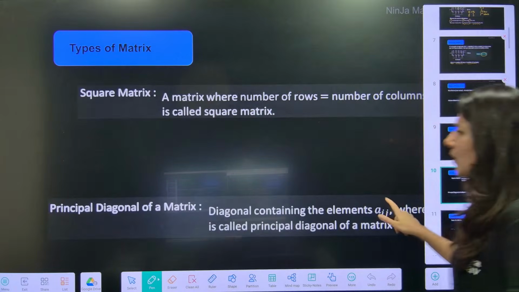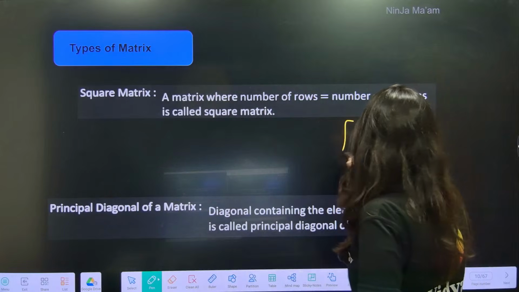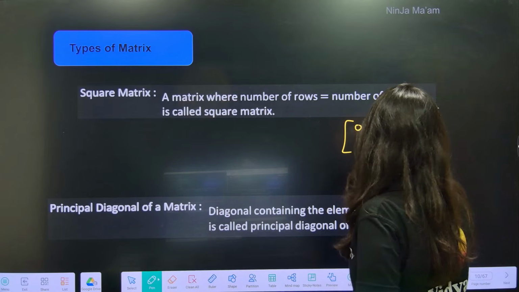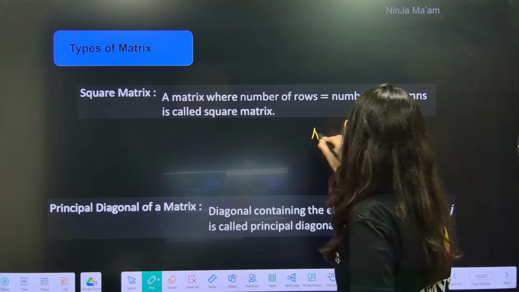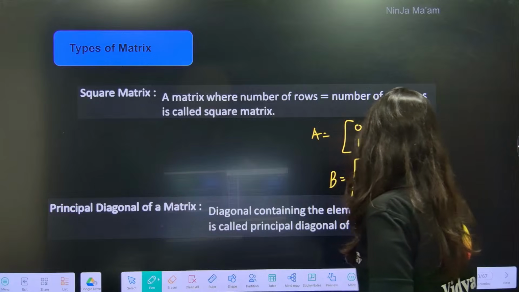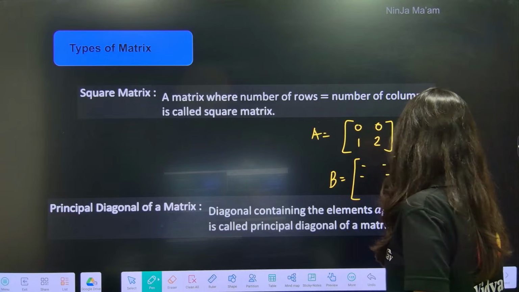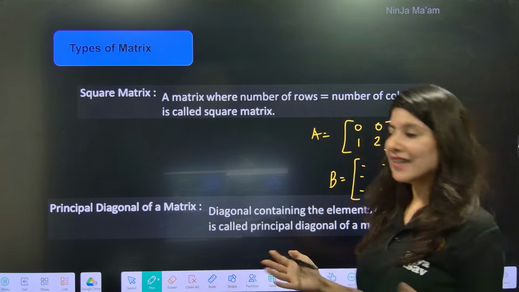Okay. Now what will be the square matrix? Think about it. Square matrix means the number of rows and number of columns should be equal. So suppose this is a matrix. This is a 2 cross 2 square matrix. Now B matrix, 3 cross 3. Can you see 3 rows and 3 columns?